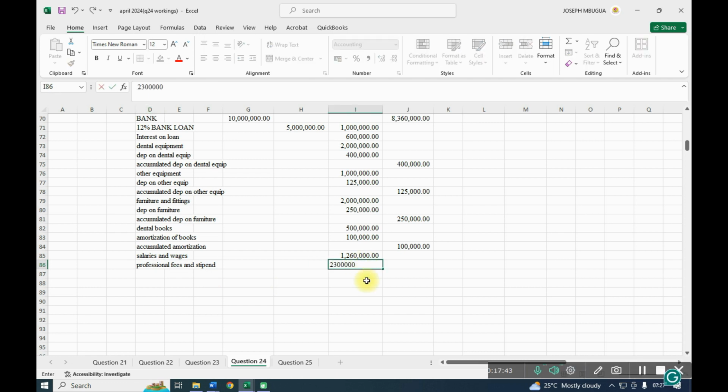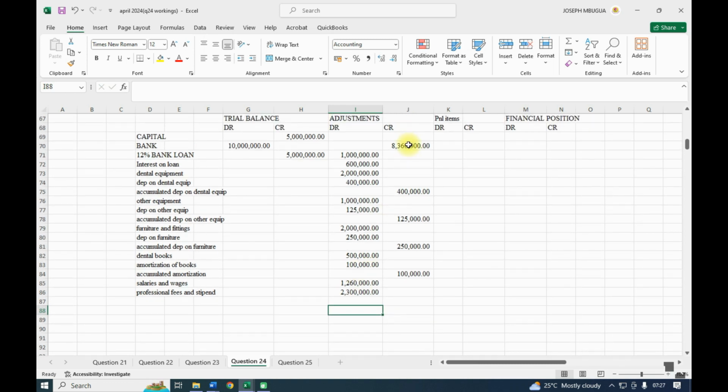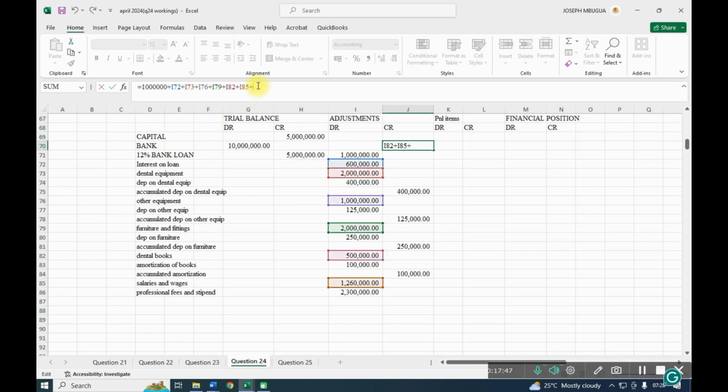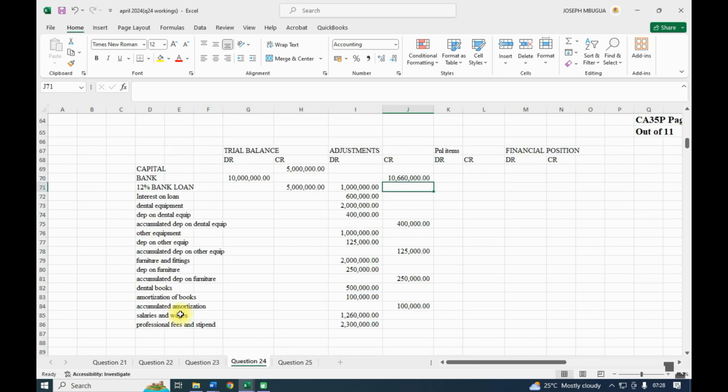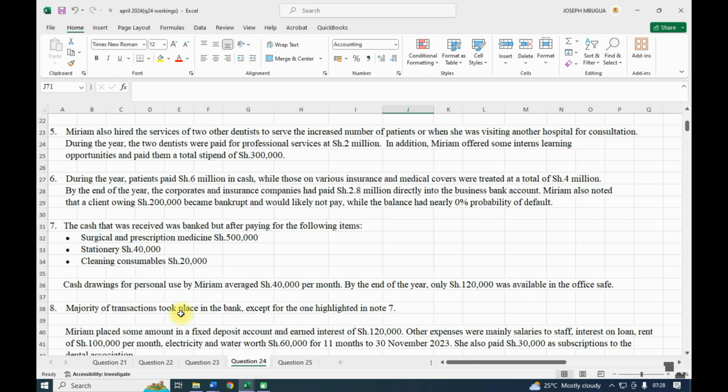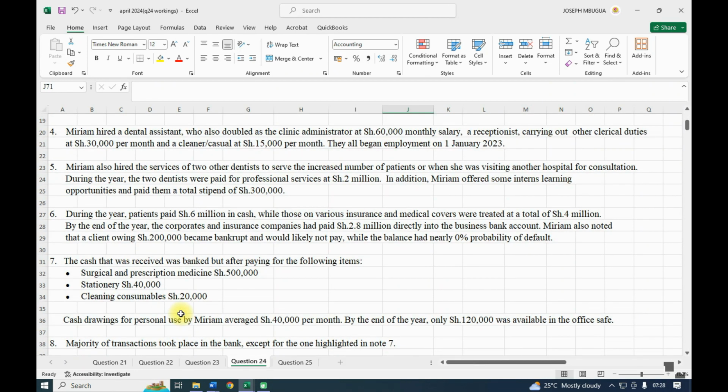We pay them through bank. We are done with note number 5.